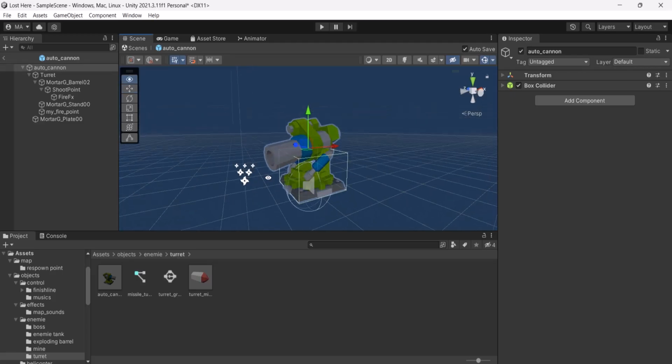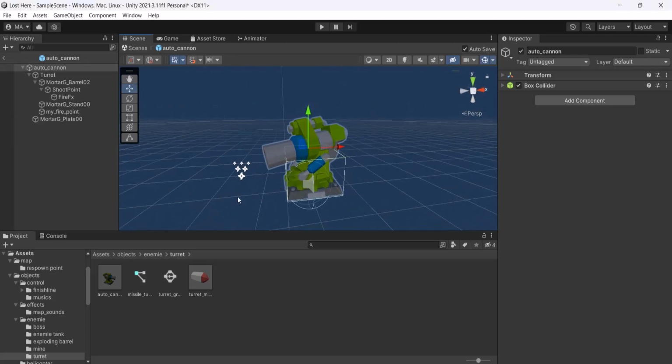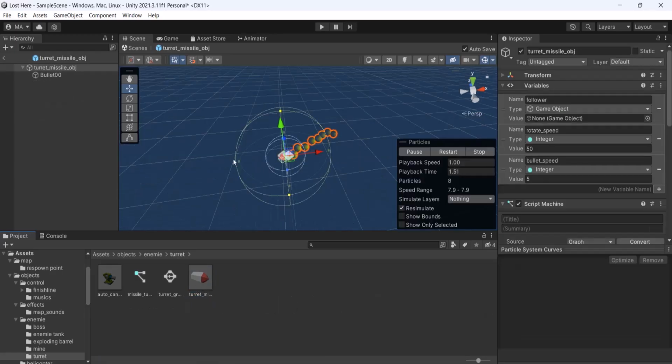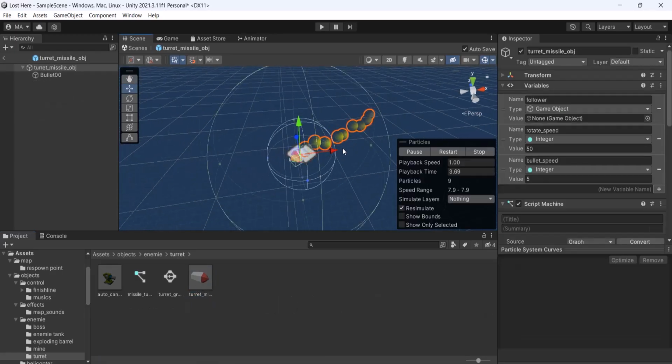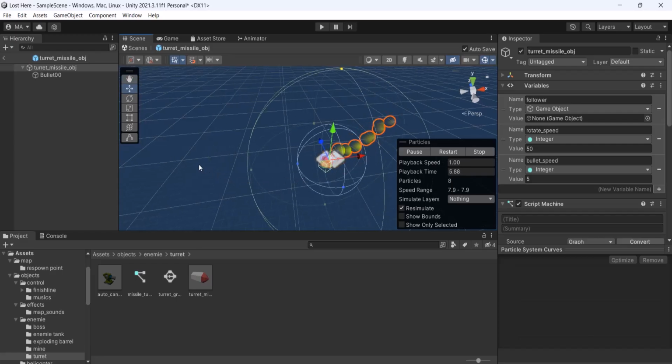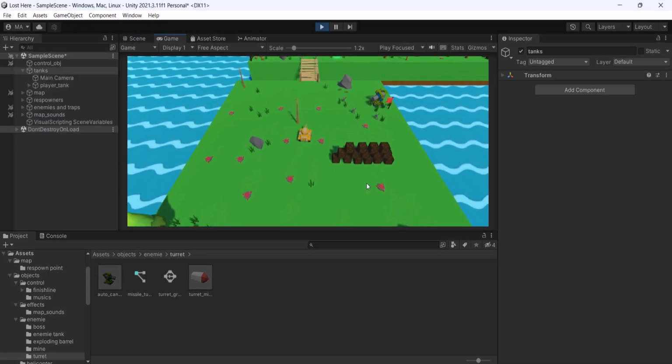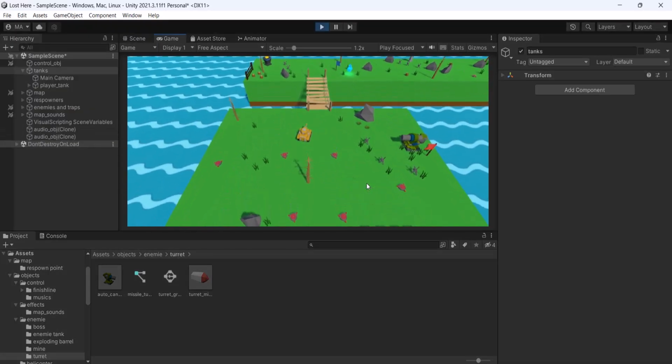The fourth obstacle is the auto cannon, which automatically aims at the object and fires turret missiles. This turret missile is going to follow the player over time and rotate towards him with a rotation speed, of course adjustable from here, along with the bullet speed. Keep in mind that the auto turret is not damageable and does much more damage.